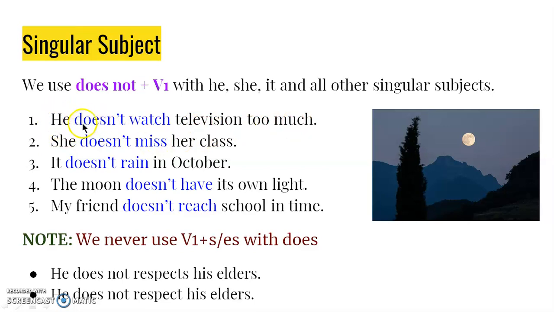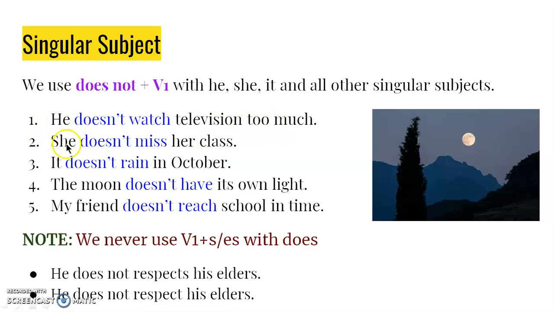So here I'm using does not. The short form of does not is doesn't. So doesn't and only the V1 form, watch. The root form of the verb. We can also say the root form, the basic form of the verb. No changes are made to the verb. So, he doesn't watch television too much.